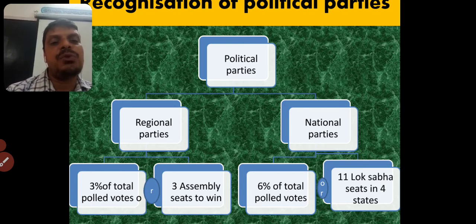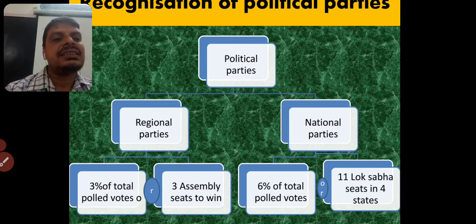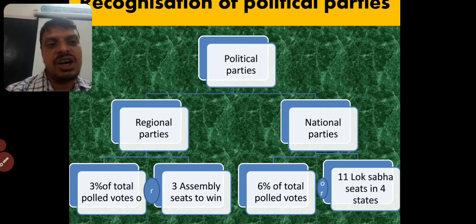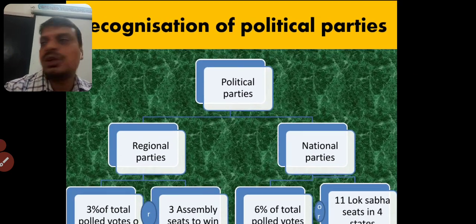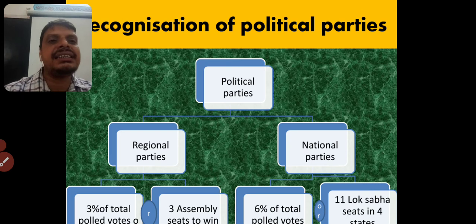The party has to win 6% of total votes, or otherwise at least 11 Lok Sabha seats in 4 states, not in a single state. In 4 states they have to win Lok Sabha seats. Okay, these are the conditions to become a regional party or national party.